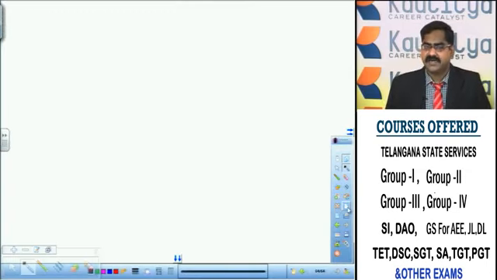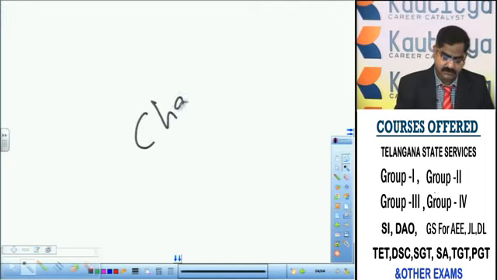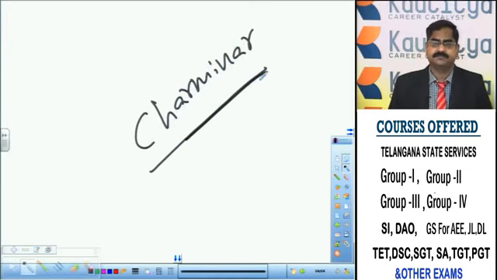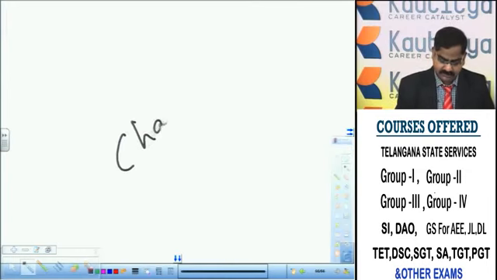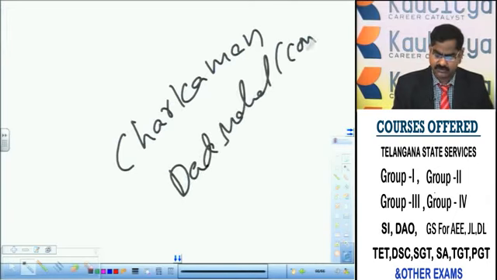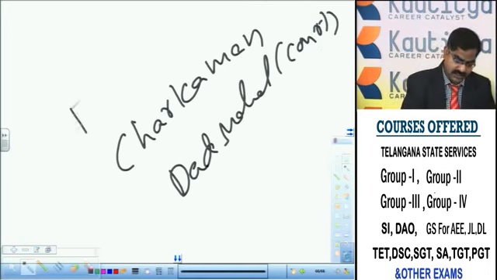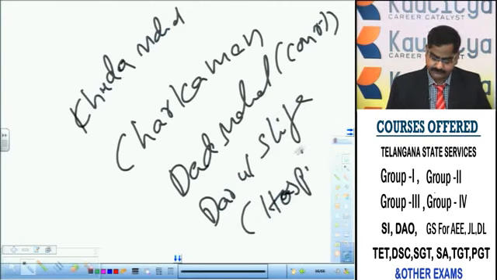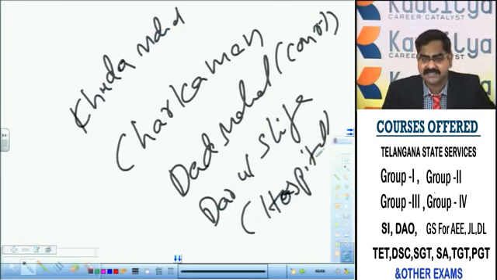Apart from the city of Hyderabad, he built Charminar also. Muhammad Quli Qutb Shah built Charminar as a mark of the eradication of plague, an epidemic. And he also built Char Kaman, Dad Mahal. Dad Mahal actually is a court complex. Dad Mahal, Khuda Mahal, Darul Shifa. Darul Shifa is a hospital, a Unani hospital. So these are the important constructions during the time of Muhammad Quli Qutb Shah.